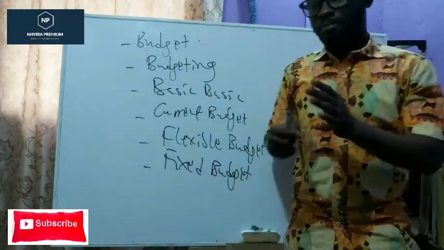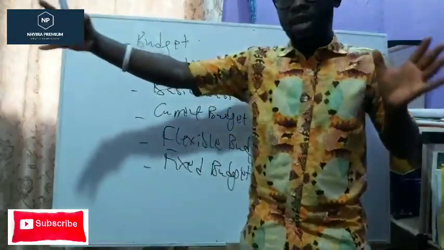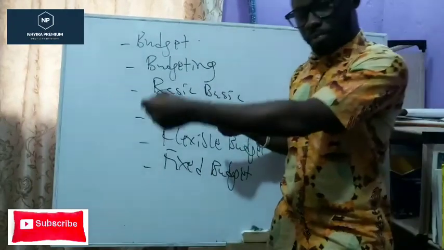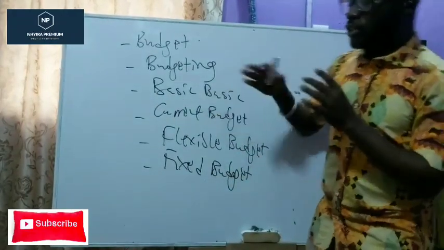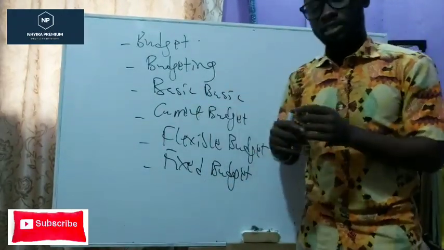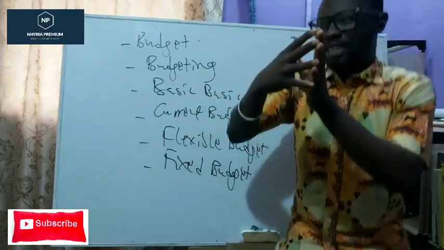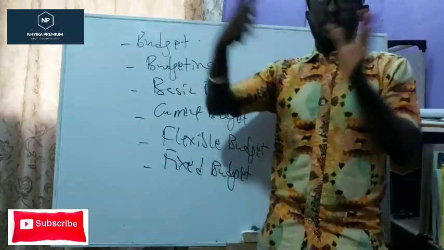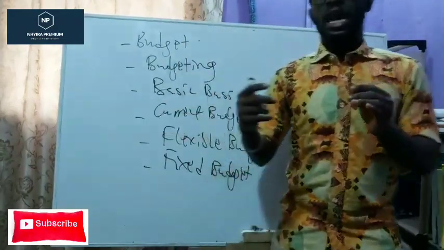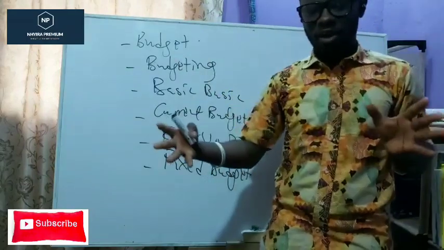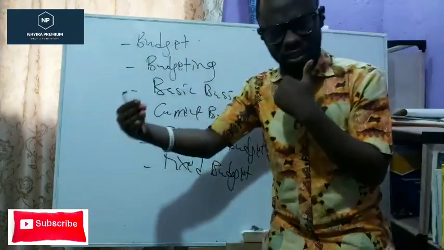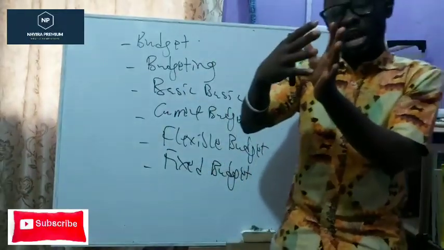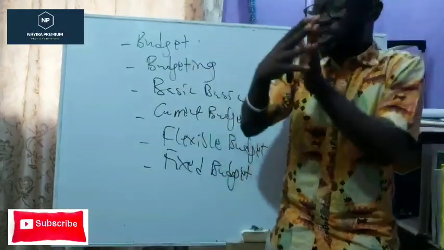A basic budget is a budget which covers a long period of time, from which current budgets are prepared. Let me take that again. You see, the idea about basic and current is that the basic budget is a budget pro forma for, say, a period of 5 years or 10 years. It's about how much money the organization wants to spend in the next 5 years, how much revenue they expect to generate in the next 5 years. And so that becomes like a frame. Now, that is not much detailed.